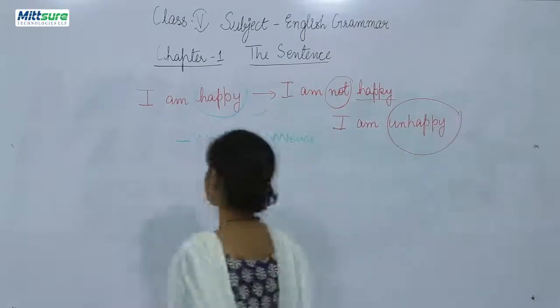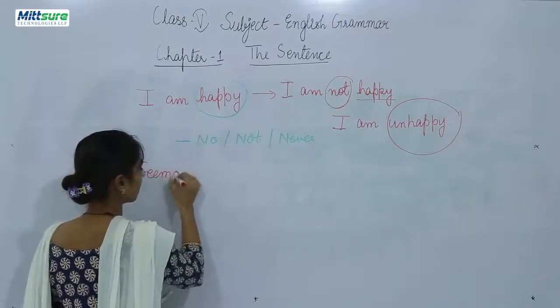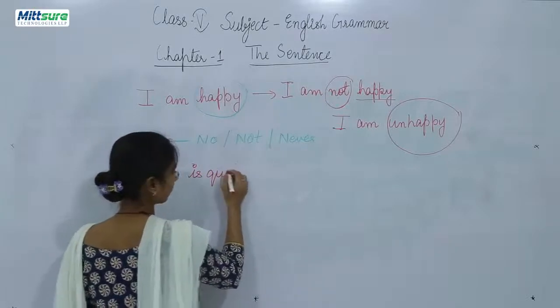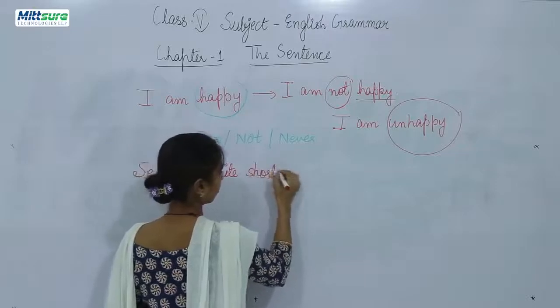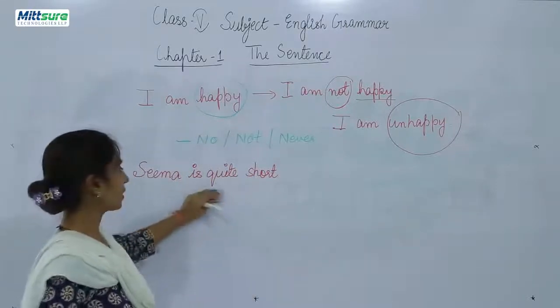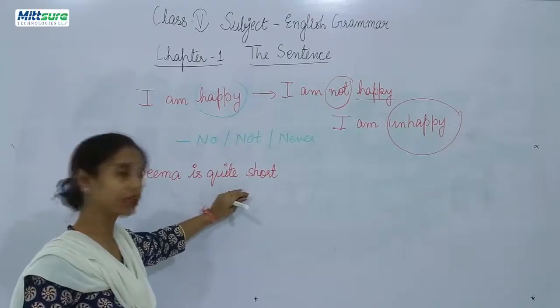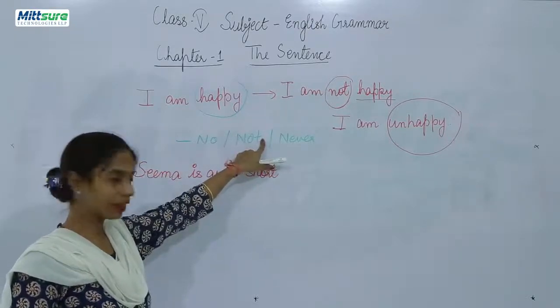Let us see one more example, like Seema is quite short. Now Seema is quite short. It is a positive sentence. How will you convert it into a negative statement? Either by adding no, not, never, right?